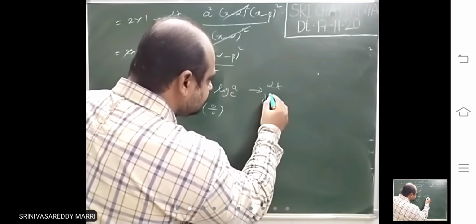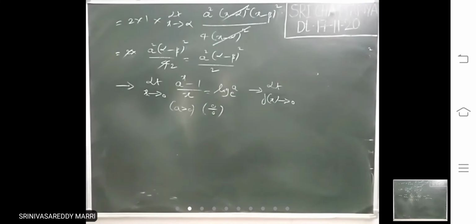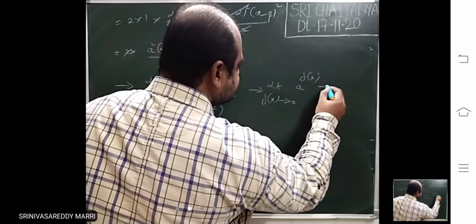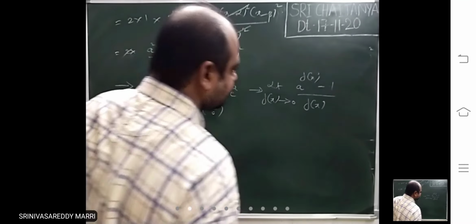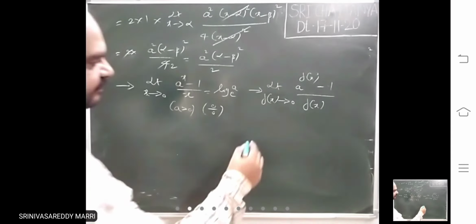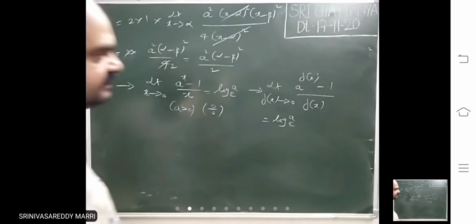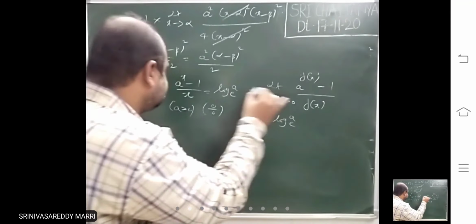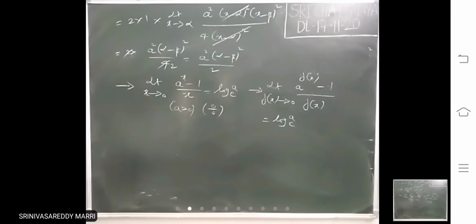So suppose limit f of x tends to 0, a power f of x minus 1, instead of x, f of x is there, divided by f of x. This is nothing but log a to the base e. Look at, in place of x, f of x is there, f of x tends to 0. That is also log a to the base e.